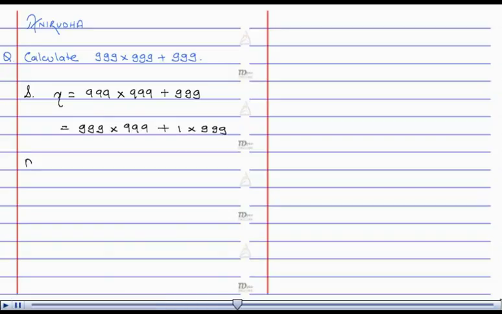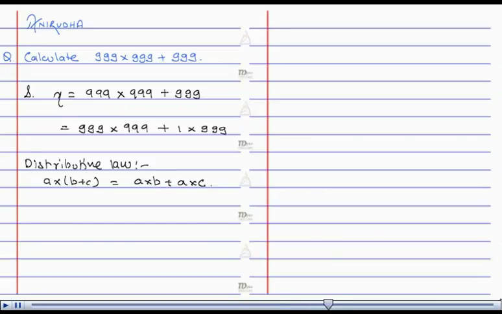We know the distributive law as a into b plus c is equal to a into b plus a into c.